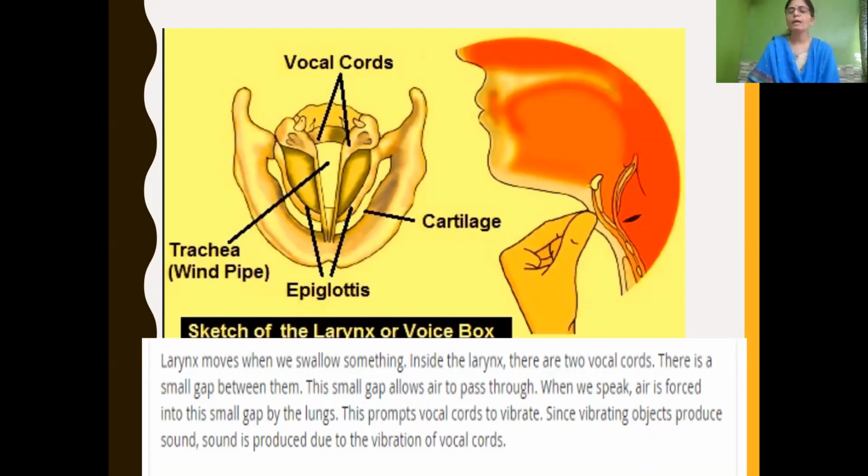This small gap allows the air to pass through it. That is why when we speak, air is forced into the small gap by the lungs, and this makes the vocal cords vibrate. Since a vibrating body produces sound, because of the vibration of the vocal cords, sound is produced.